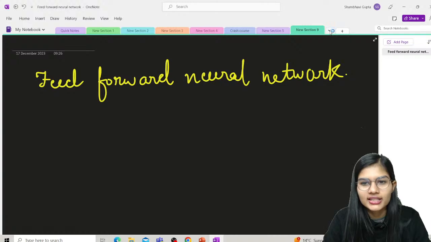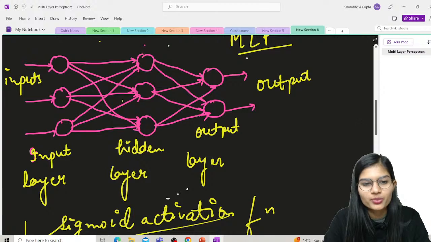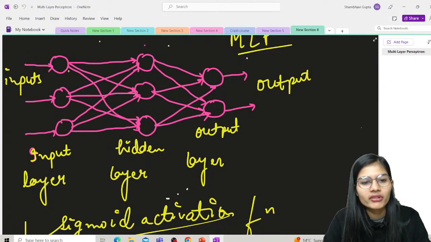Yesterday when we discussed the multi-layer perceptrons, they form a loop. How do they form a loop? Inputs are transferred to the hidden layer, and from the hidden layer you get the outputs, right? Each and every one of these inputs is connected with each and every single node in the hidden layer.